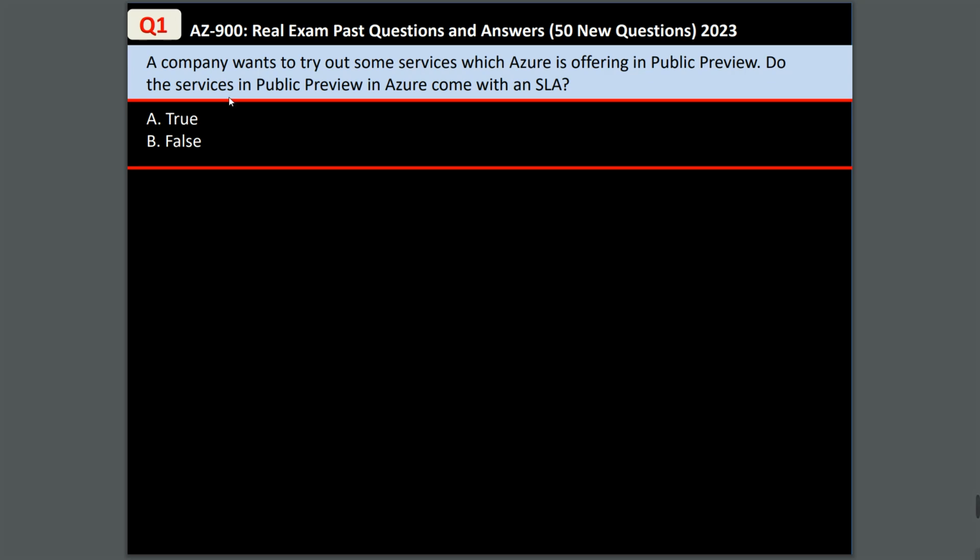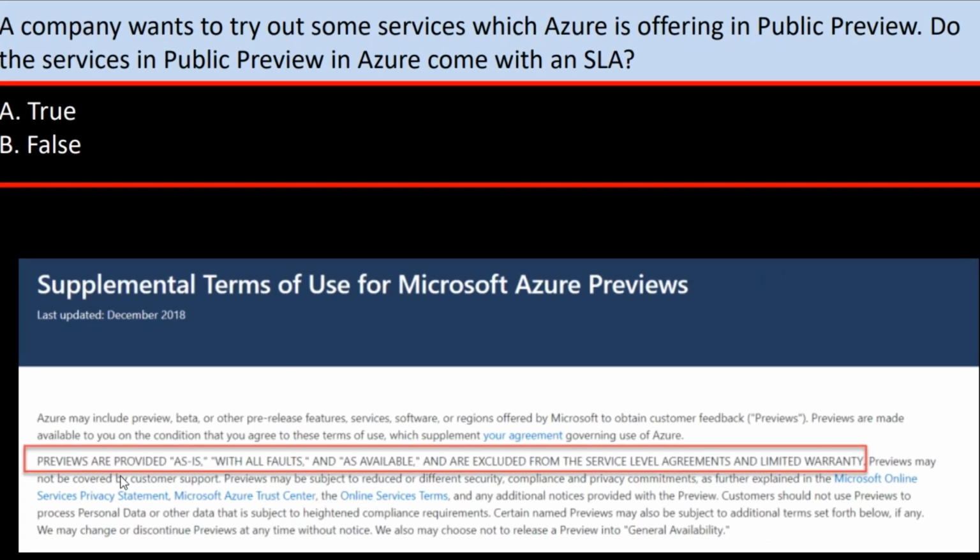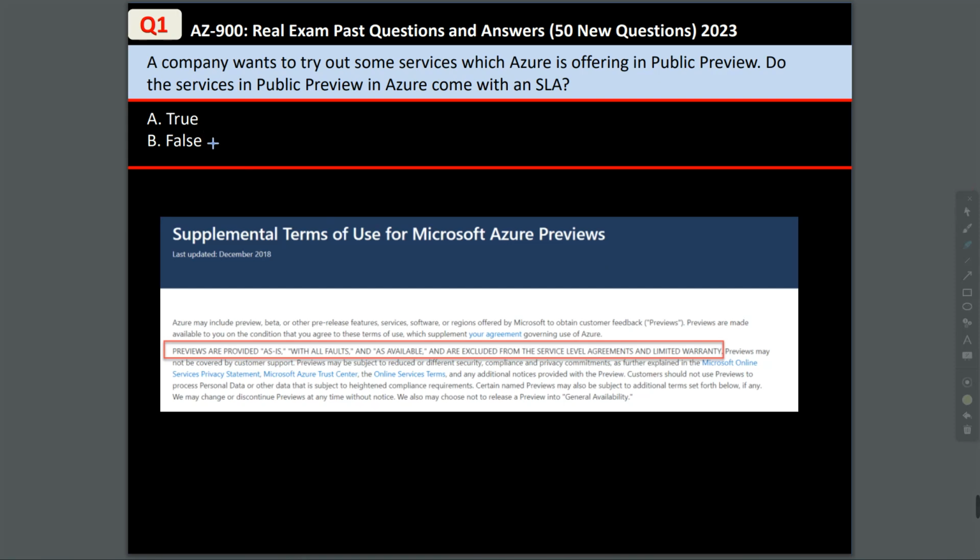Let's dive in. Question 1. A company wants to try out some services which Azure is offering in public preview. Do the services in public preview in Azure come with an SLA, true or false? Now, from the documentation we can see over here that previews are excluded from the service level agreement and limited warranty. This means the answer to this question is false.